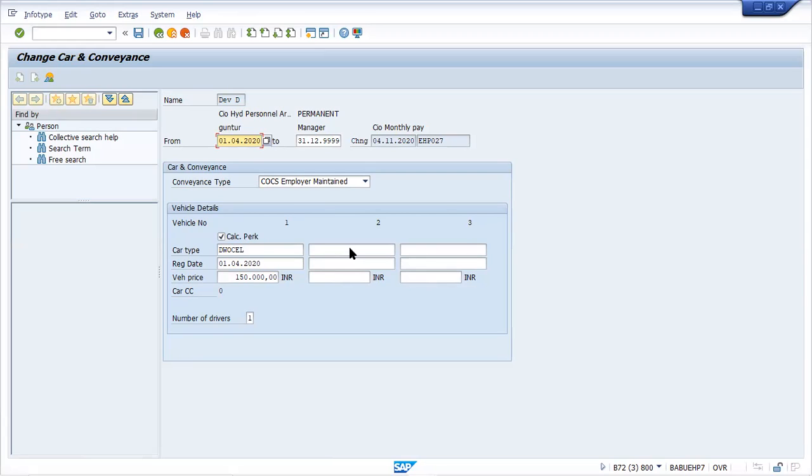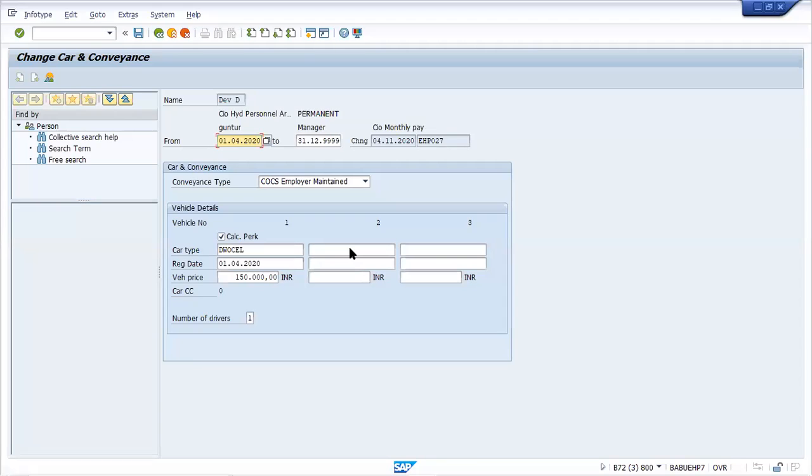Actually, what I was explaining is that here the PERC calculation will happen. Regarding this PERC, you do not need to worry about it, because I'll be taking a separate session for all kinds of PERC. In that you will understand what the different types of PERC are, why PERC is calculated, and what the business implications or tax implications are. Those things we'll discuss in a different session. There is a different session for PERC itself.